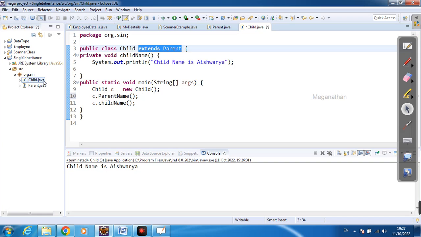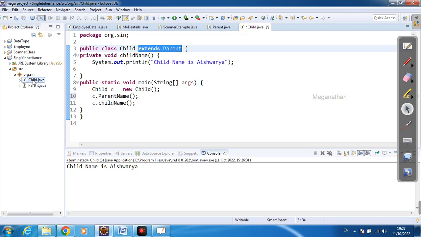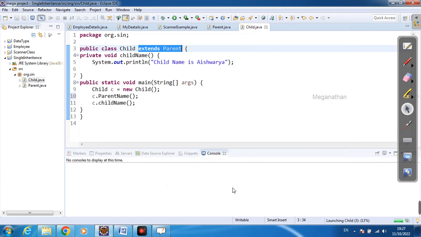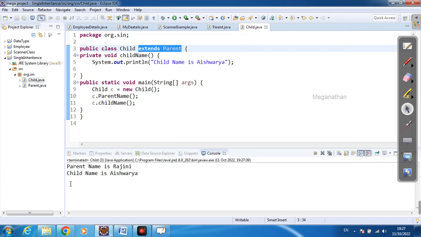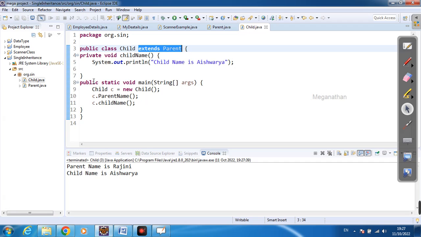This thing is called inheritance. We can access one class's method in another class without creating an object, by using the extends keyword. If I run this, right click, run as Java application. See, parent name is Rajani and child name is Aishwarya. I didn't create an object in the parent class, nor a main method there. I just created the main method in the child class, created an object for the child class, and I am accessing the parent class business logic and method in the child class by using the extends keyword. Right? This is called single inheritance.